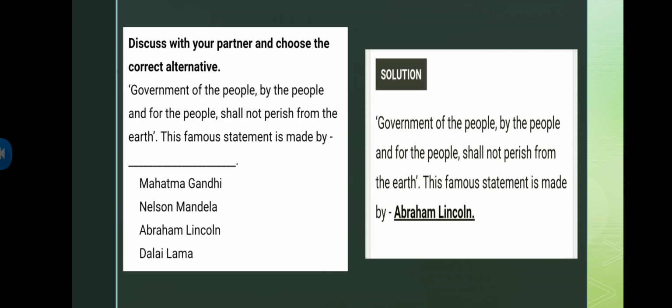Government of the people, by the people, and for the people shall not perish from the earth. This famous statement is made by. You must have heard this statement, right? Many of the times, as we talk about the democratic nation or democracy, this statement frequently comes, right? That is government of the people, by the people, and for the people. The options are Mahatma Gandhi, Nelson Mandela, Abraham Lincoln, or Dalai Lama. These are the four options from which you have to choose one. And here is the correct answer given in front of you, that is Abraham Lincoln.